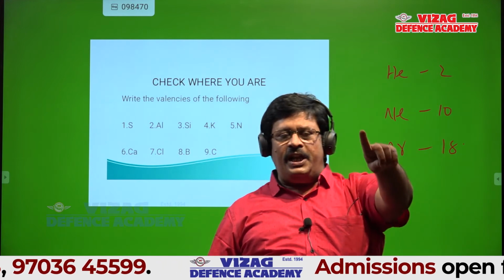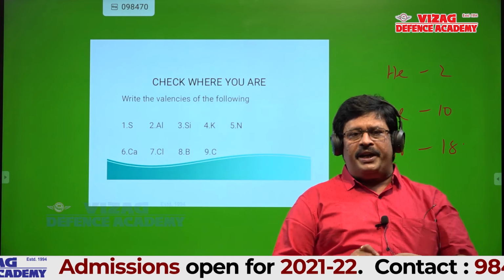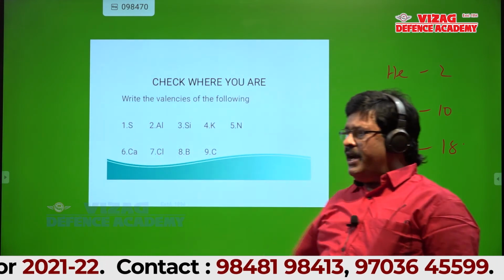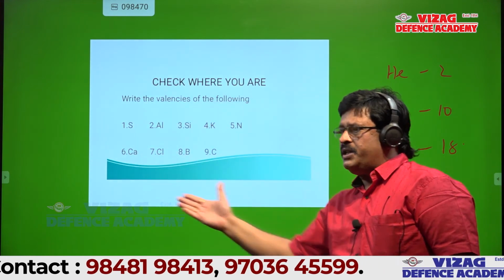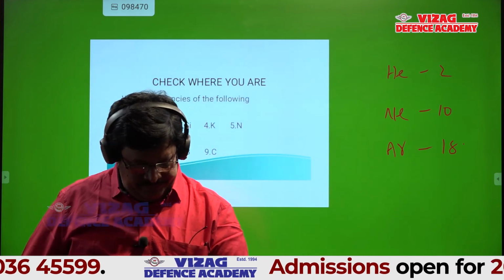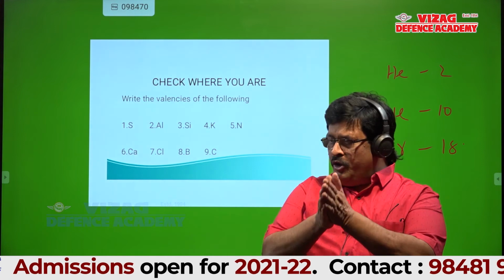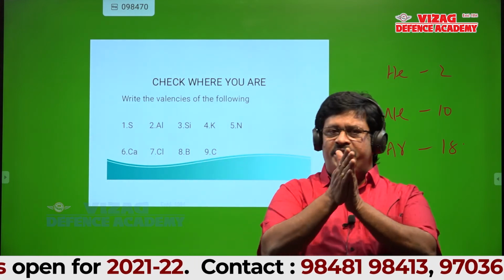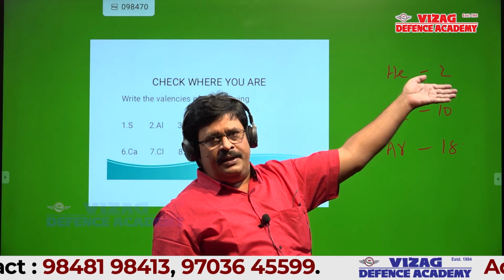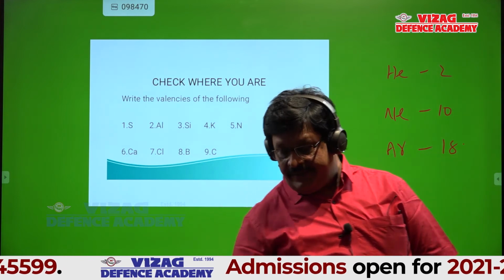If you know the atomic numbers of these elements and of the inert gases, then you can write the valency of any element in the long form of the periodic table.